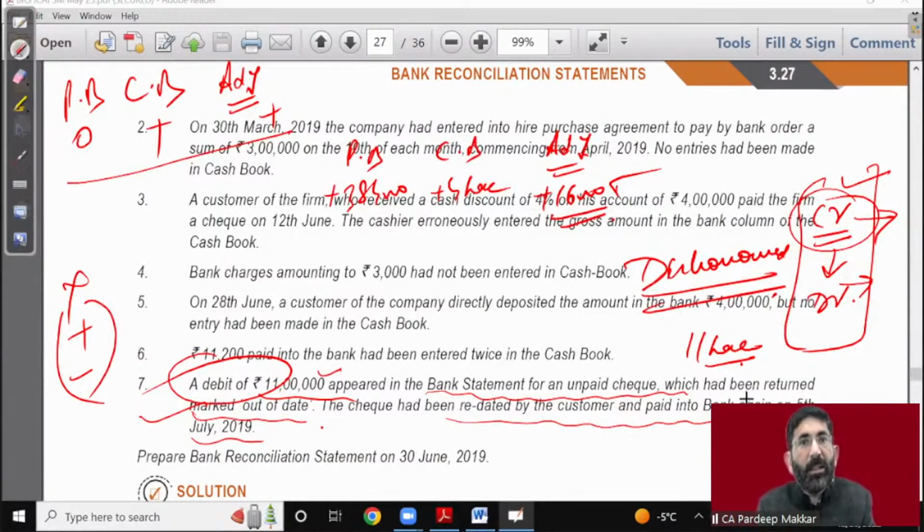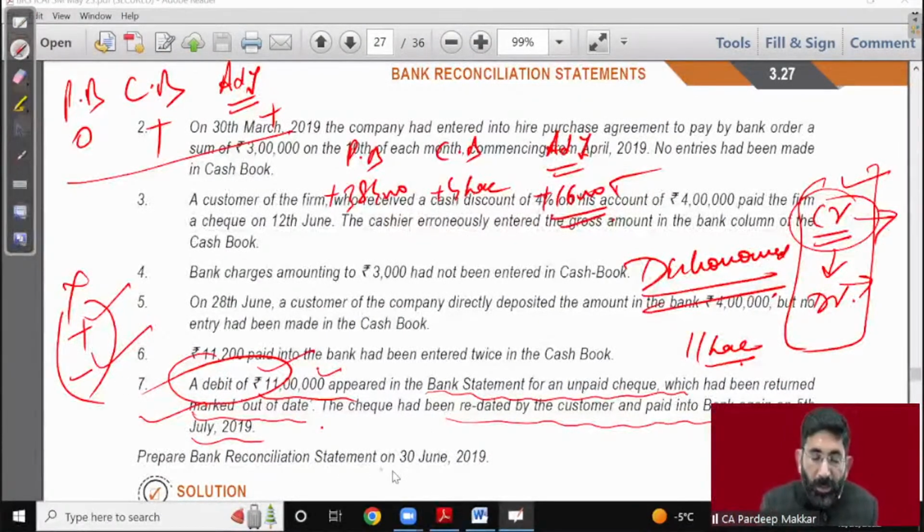Now let's understand in English. A check has been debited. Bank can debit only that check which it has credited first. Okay, if we have given a check to bank, then bank has credited that in my account. Bank has made it plus in my account. Later on, bank has debited it because the payment is not clear. So bank has cancelled it.